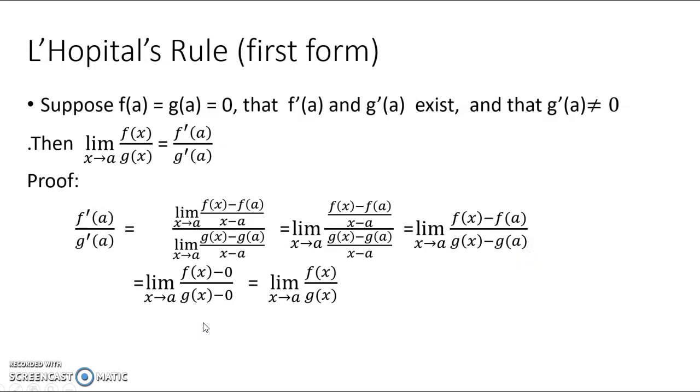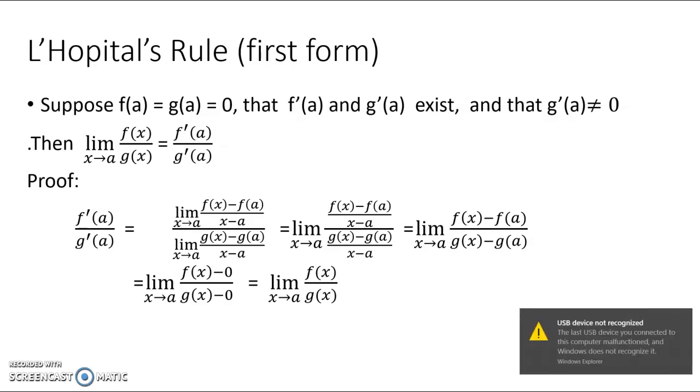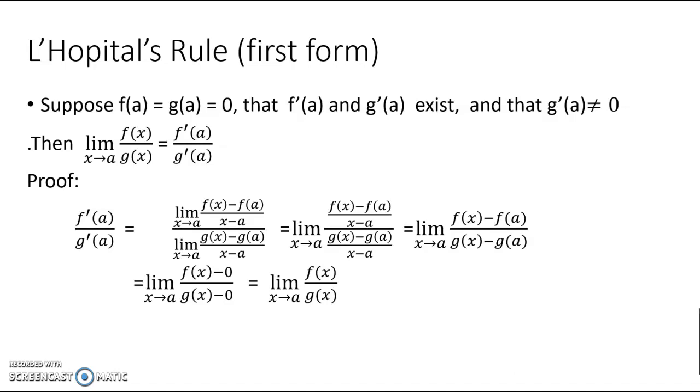And so this equals what? What were f(a) and g(a)? In the given data, it is given that f(a) equals 0 and g(a) equals 0. So I substitute this: f(x) minus 0, g(x) minus 0. So at last this becomes limit x tending to a, f(x) divided by g(x).